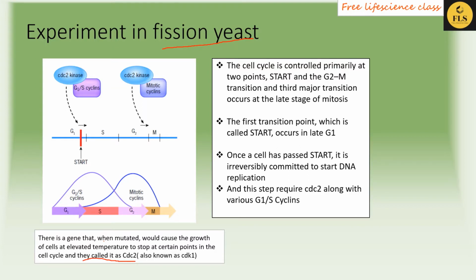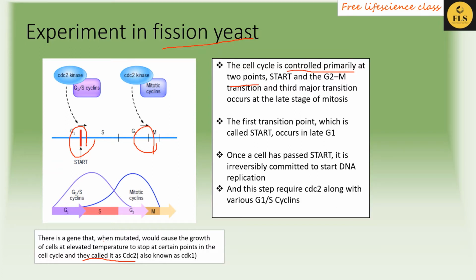The cell cycle is controlled primarily at two points: the first point is known as start, the second is seen in the G2/M transition, and you can see a third transition in the late mitotic stages.